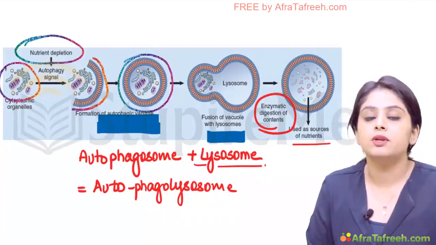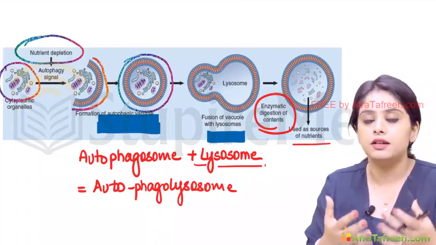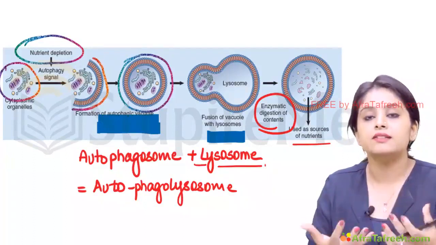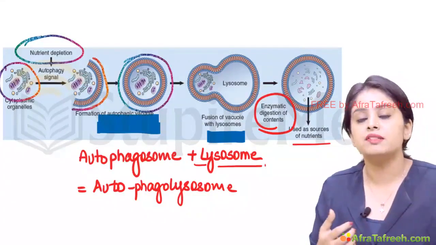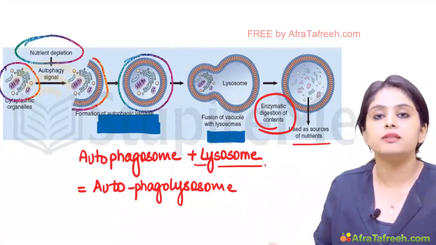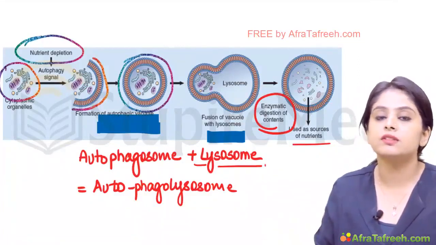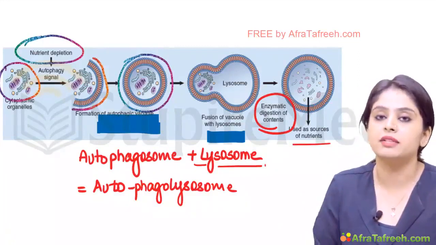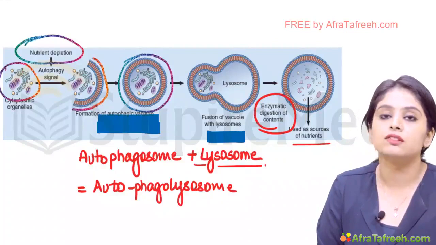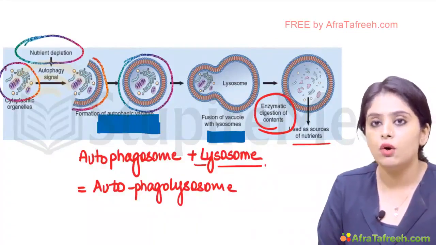Why is it eating it up? Because whatever it eats up, mitochondria, rough endoplasmic reticulum, ribosomes, it is deriving nutrients. Remember, this is happening because there was nutrient depletion. So by eating this, the body is making up for its nutrients. This is a kind of survival mechanism that the body has. So this is a very important, recent concept that you need to know, that is autophagy.